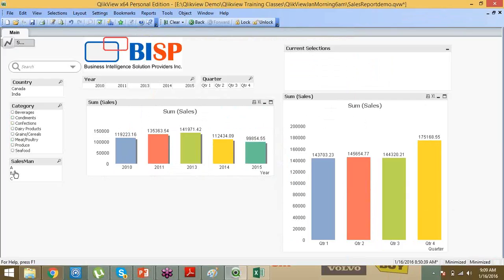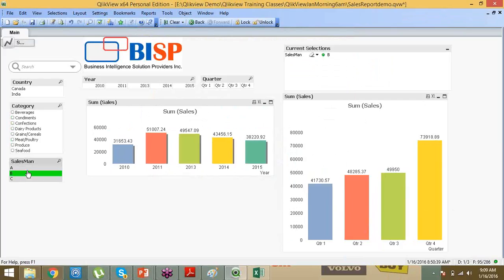You can directly see the salesman list available on the screen. If I select salesman B, then automatically it will show which city B is from. He is from Delhi. Delhi is from which country? From India. India is from which region? Asia. So automatic selections happen for you. That association QlikView is taking care of.